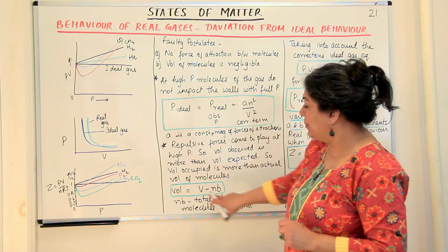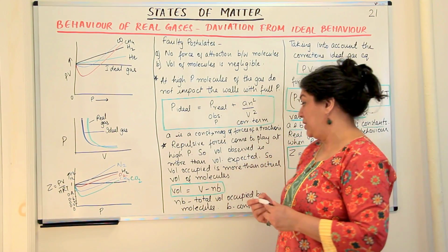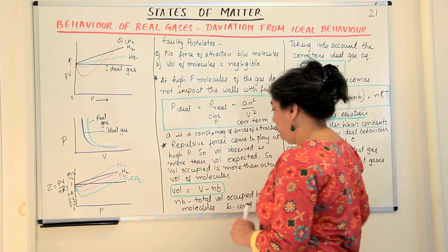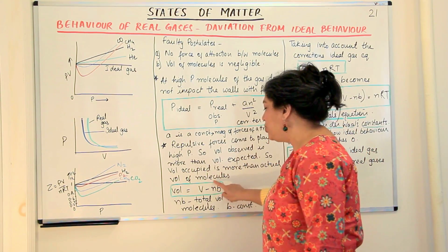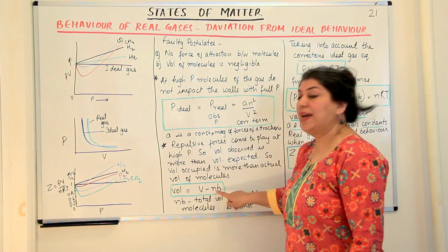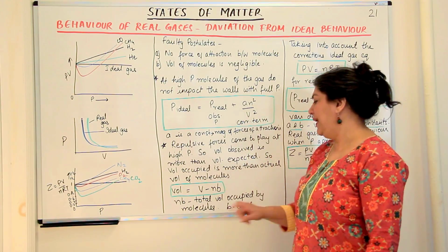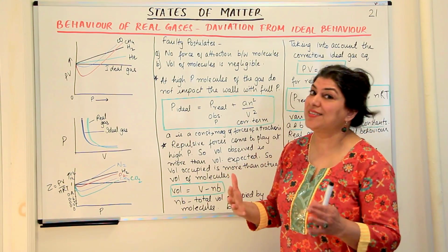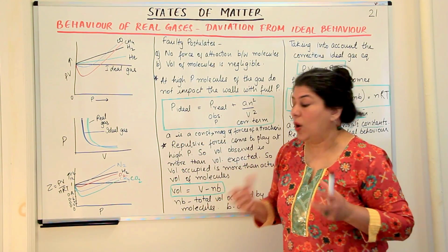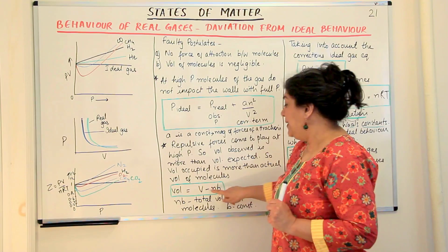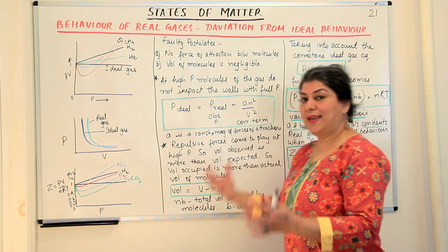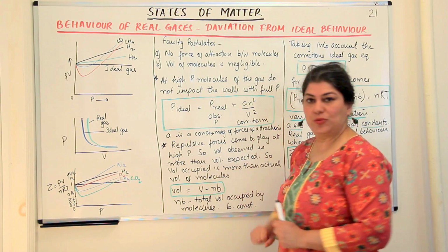And this correction term, the volume available for the movement of the molecules, was written as V, the total volume, minus the actual volume occupied by the molecules, which is known as nb. Where again, b is a constant and n is the number of moles, because we know the number of molecules will decide how much volume they would occupy. And again, these would depend on the nature of the gas that you've taken. What is the gas that you've taken? That will decide these values.